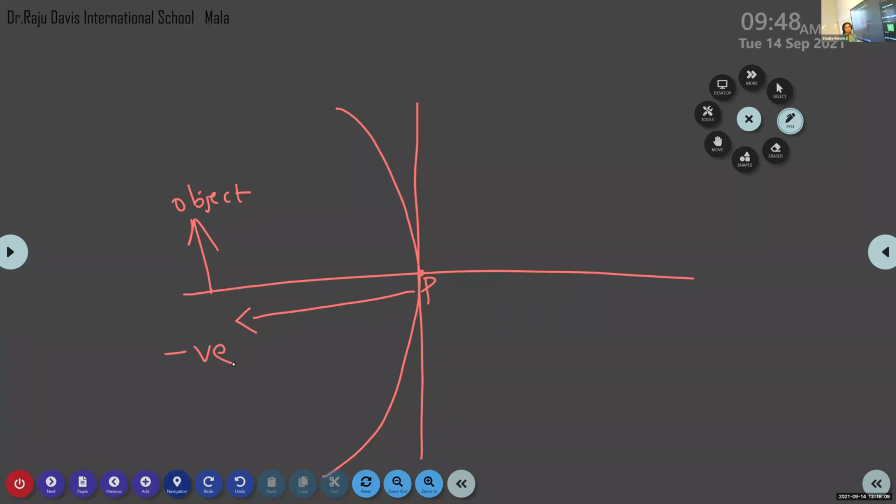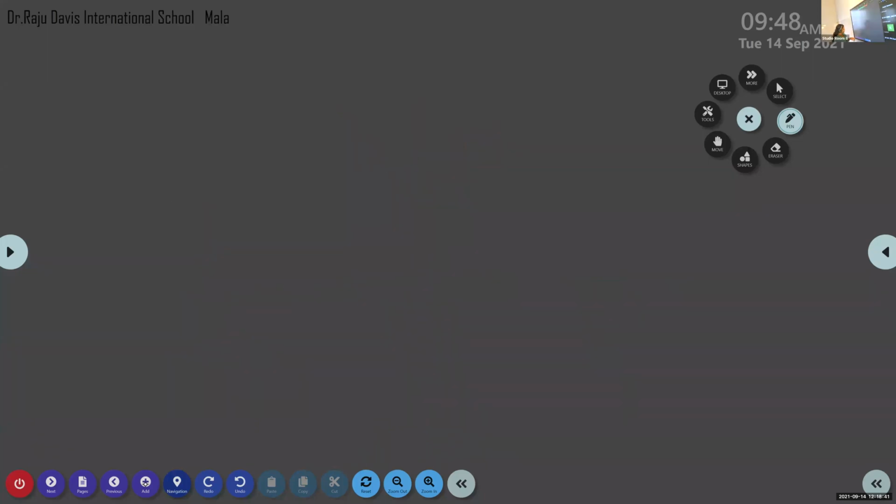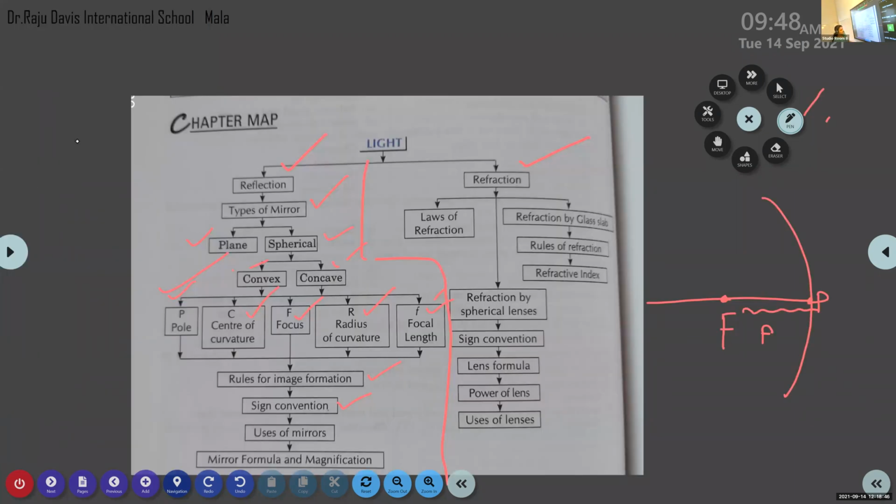All the distance that is measured from the pole towards the right takes what values? Positive values. Very good. All the distance that is measured above the pole or above the principal axis takes positive value. Similarly, all the values that are measured below the pole, or below the principal axis, are taken as negative values. This is about the Cartesian sign convention rules. Then the last one, uses of mirrors.